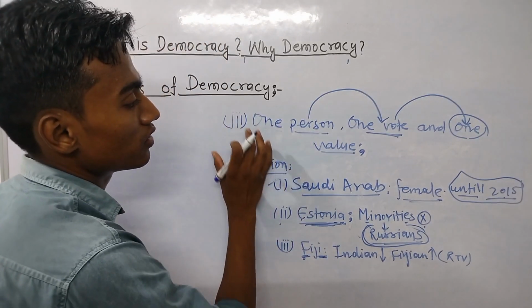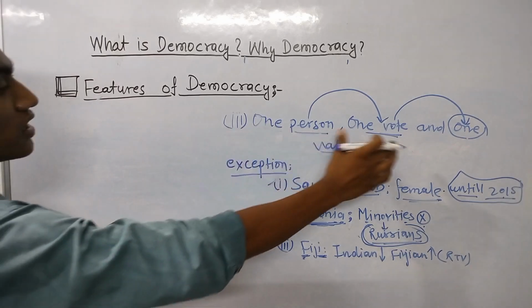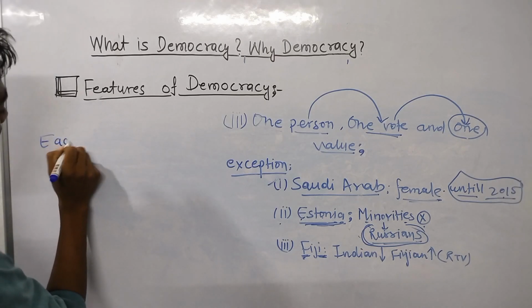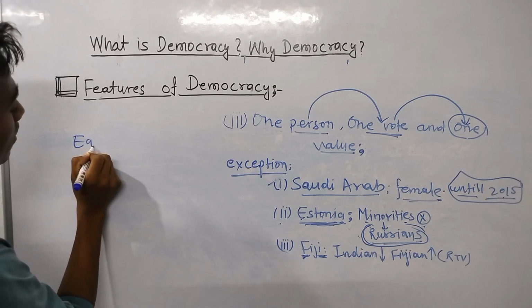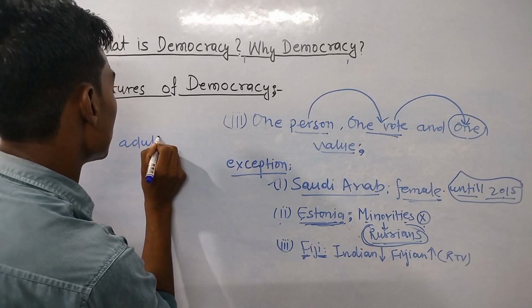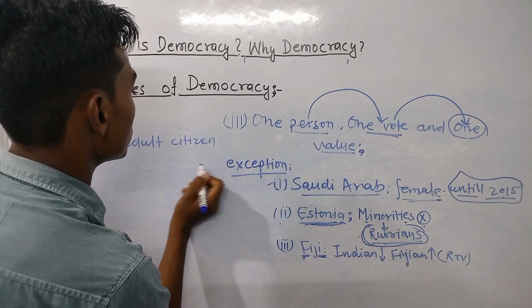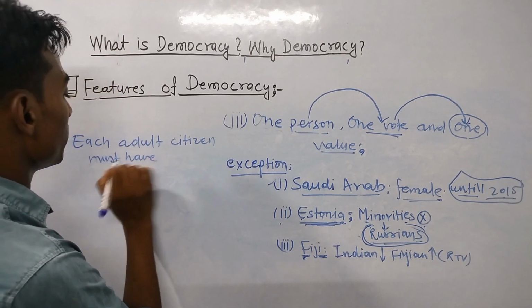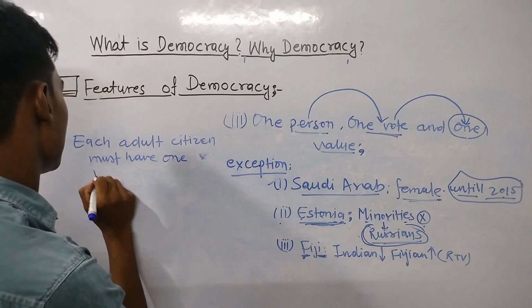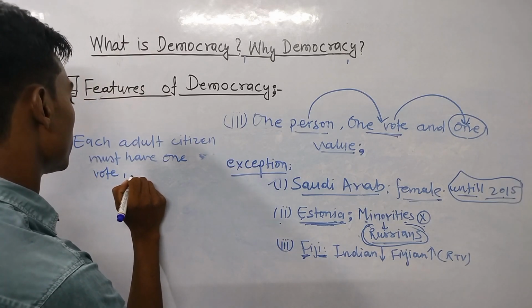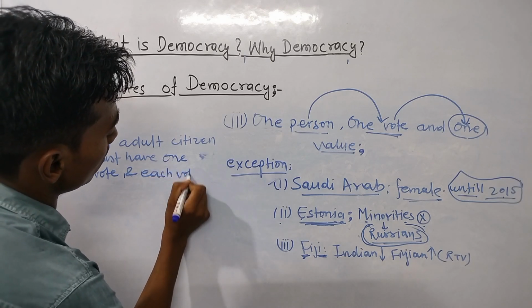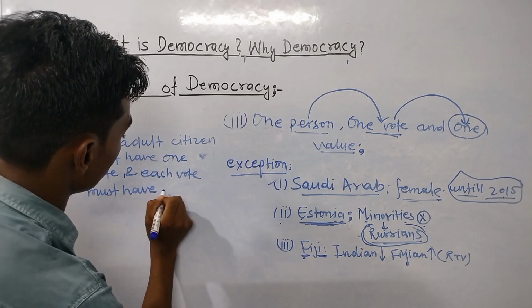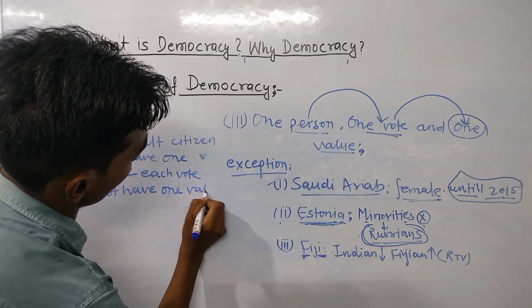So let's talk about the statement of this feature of democracy, that each adult citizen must have one vote, and each vote must have one value.